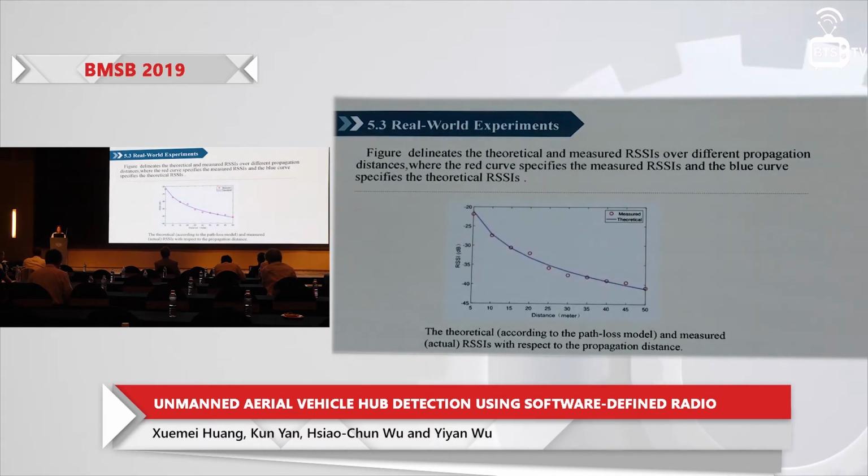And the second figure shows the theoretical and measured RSSI over different propagation distances. You can see the red curve specifies the measured RSSI, and the blue curve specifies the theoretical RSSI, and they are really close.